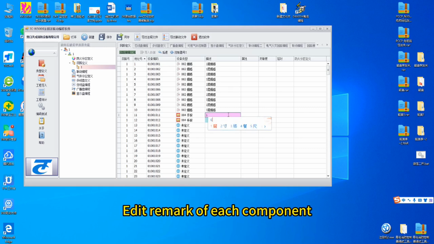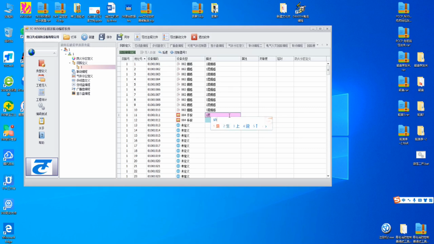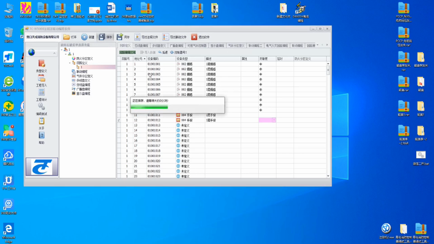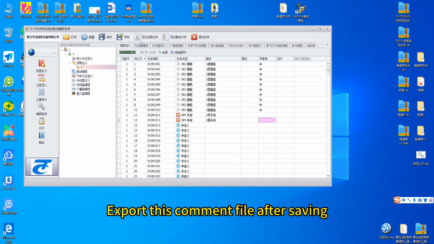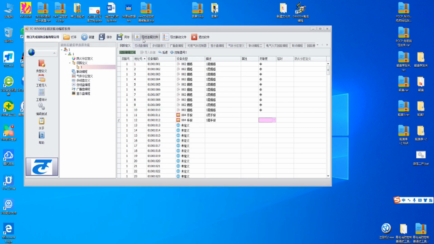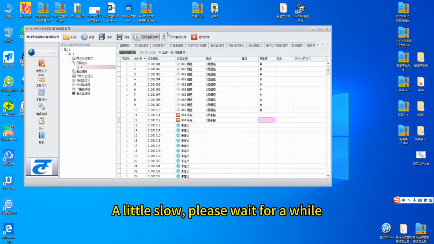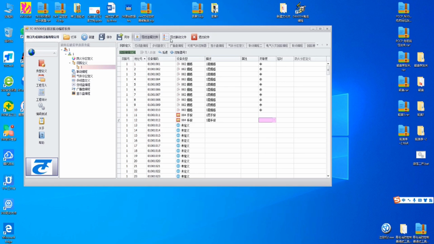Editing remarks of each component, and the sensitivity. Click Save after finishing. Export this comment file after saving. A little slow, please wait for a while.